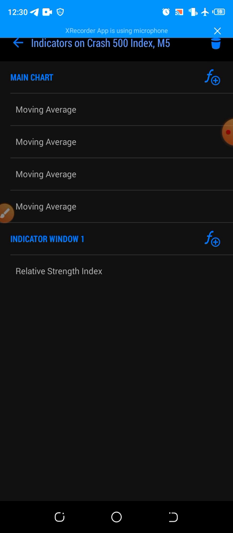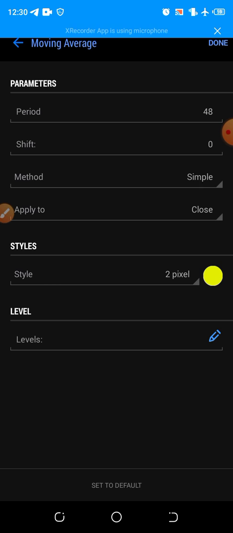To set your strategy, you press the F here, then on the main chart, you press your F plus. Your first moving average on your main chart is moving average period 48, shift 0, method simple, apply to close, color yellow. You can choose any color of your choice. Color doesn't matter. I will just rush through the other ones.